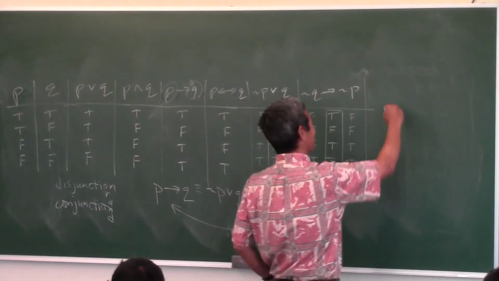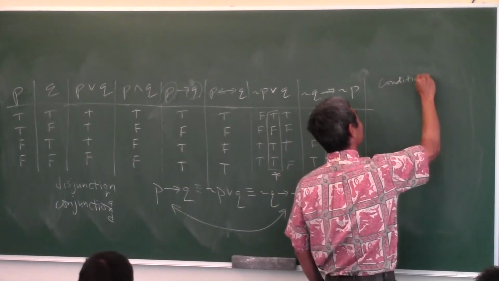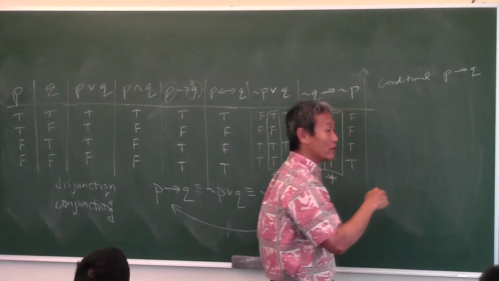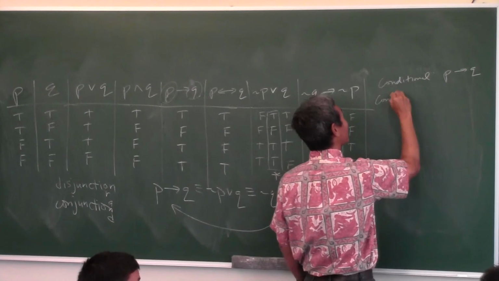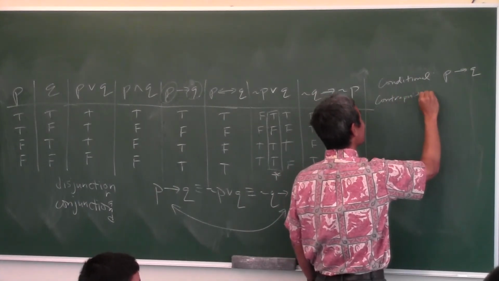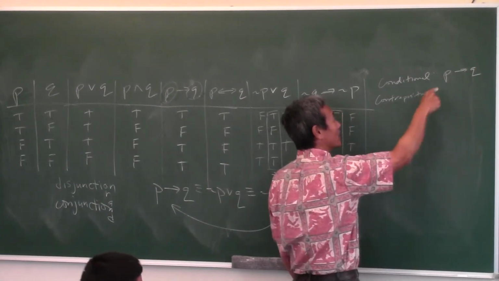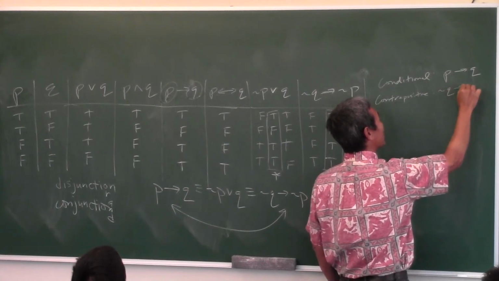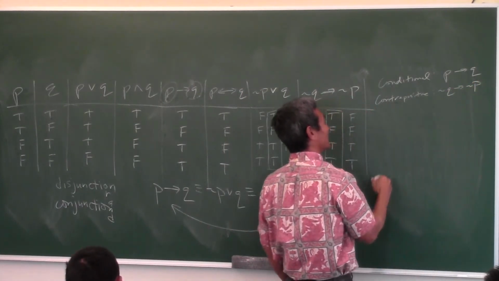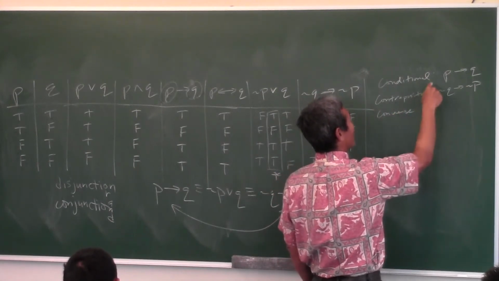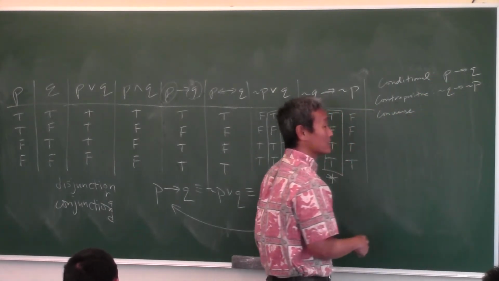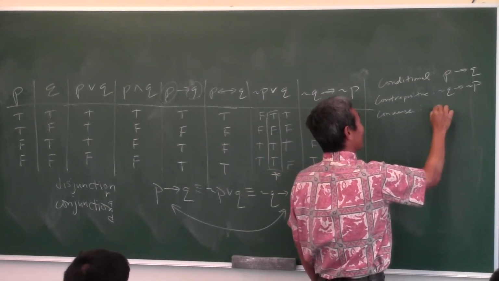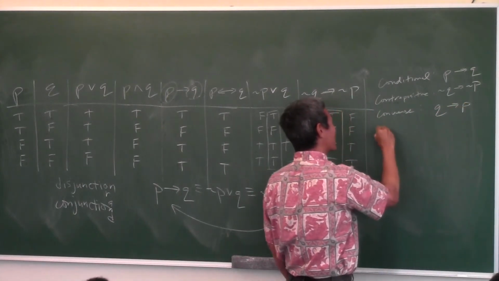Okay, let's go back to geometry. A conditional statement is what? P implies Q. Now, when you have a conditional statement, you can form these other statements. One is called a contrapositive. This is all in your notes, people. And what's the contrapositive of gorilla implies banana? Not banana implies not gorilla. What about the converse? If the original conditional statement is P implies Q, what is the converse of that? Are you looking at your notes? Q implies P, and then what is the inverse?